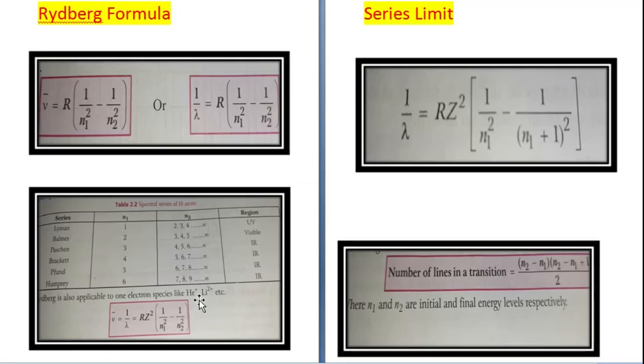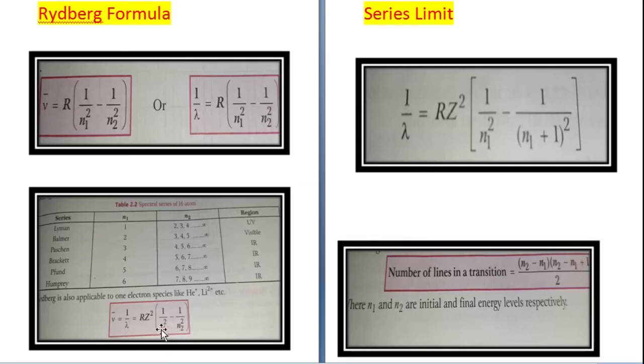The Rydberg formula is also applicable to one-electron species. Like I told you, it is basically for hydrogen, because hydrogen has only one electron. But there are other species also which have one electron, like He plus. Helium has atomic number 2, and if it loses one electron, then it will be left with only one electron. So this Rydberg formula can be used for He plus also, or like lithium. Lithium atomic number is 3, so Li2 plus will have only one electron. So this Rydberg formula can be used for Li2 plus as well.